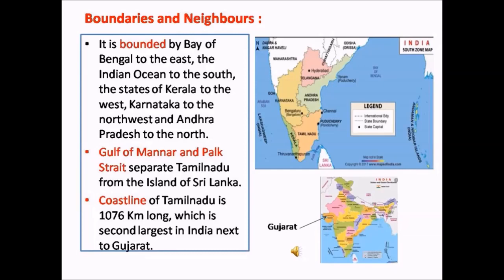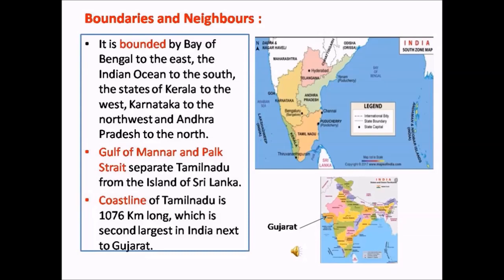Gulf of Mannar and Palk Strait. As you can see in the map, the Gulf of Mannar and Palk Strait separate Tamil Nadu from the island of Sri Lanka. The coastline of Tamil Nadu is 1076 km long.